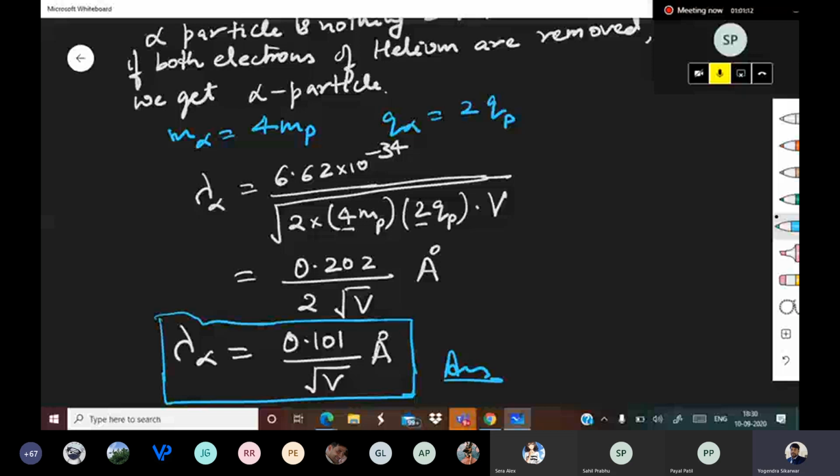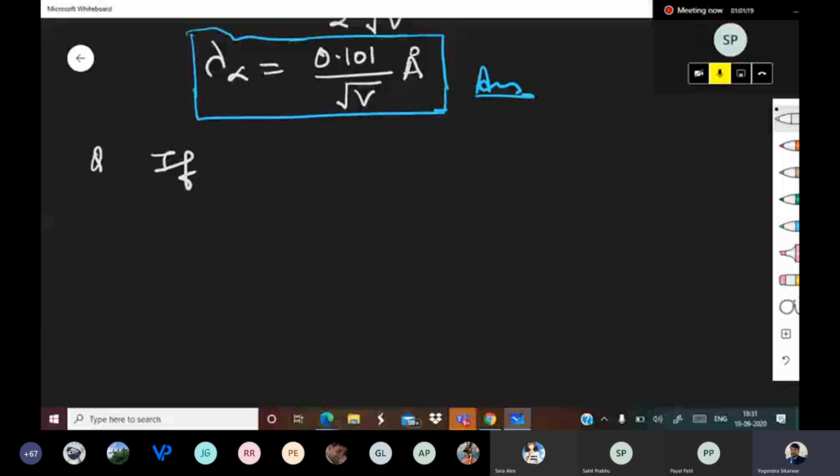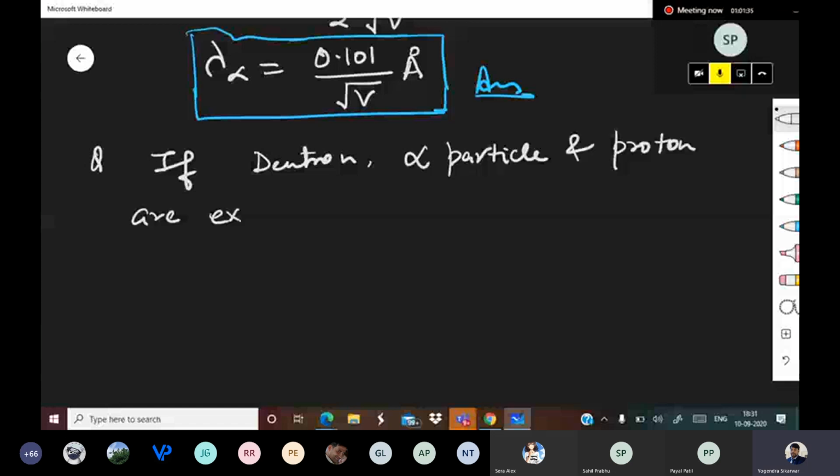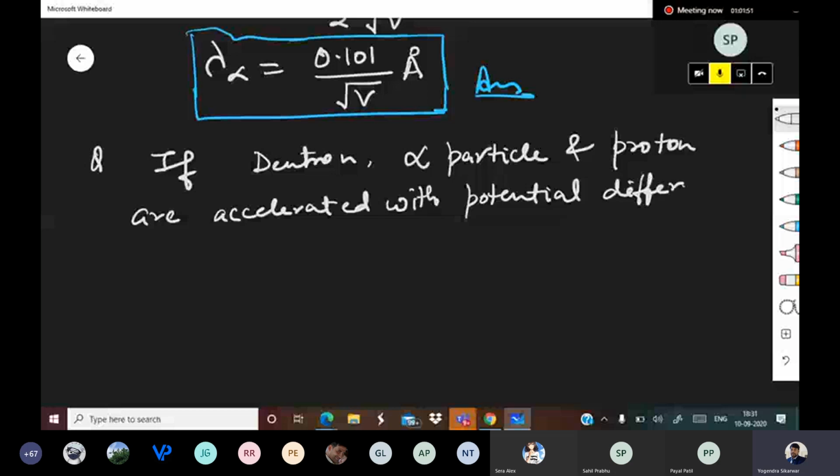If deuteron, alpha particle and proton are accelerated with potential difference 100 volt, find de Broglie wavelength of each.